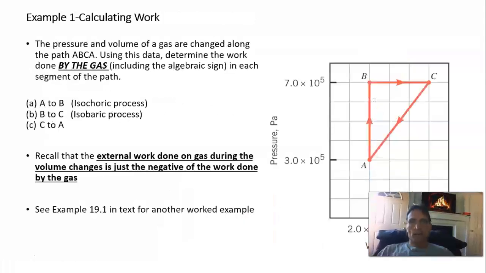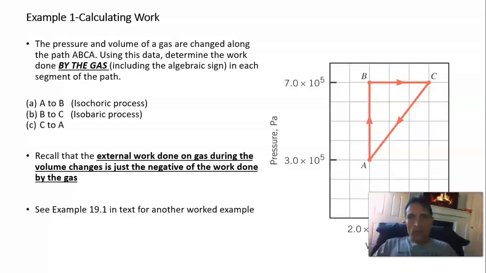So let's do another example here. Suppose you have a gas, and it's going through this process where it starts off at point A with a given pressure and a given volume. In the first stage of the process, it goes from A to B, so at constant volume, the pressure increases, okay, because the gas has been heated.